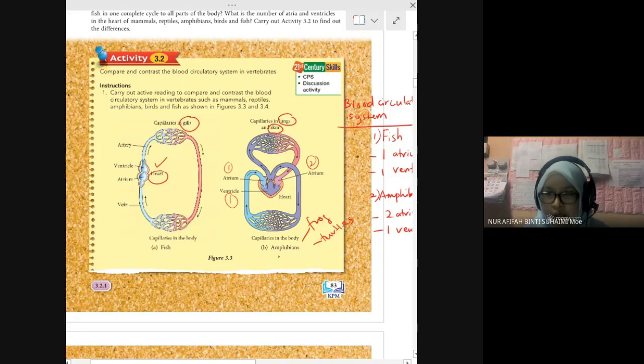I still remember chapter 2, 2.4, adaptation in the respiratory system for amphibians. We have skin also, not only lungs. For this unit, this refers to the lungs, because this heart will pump blood to the lungs. This one is for lungs, not for skin.